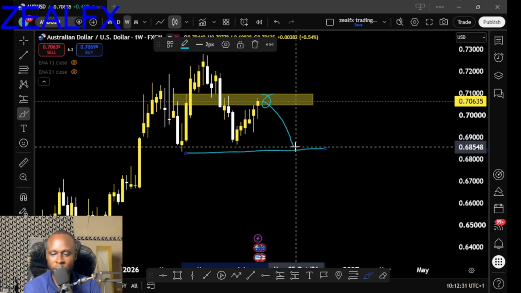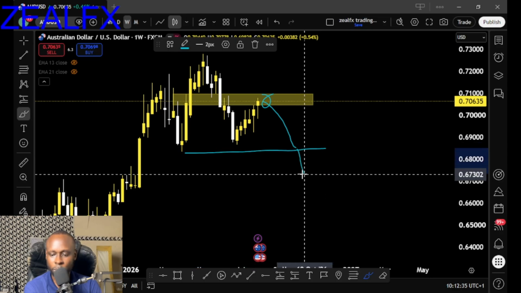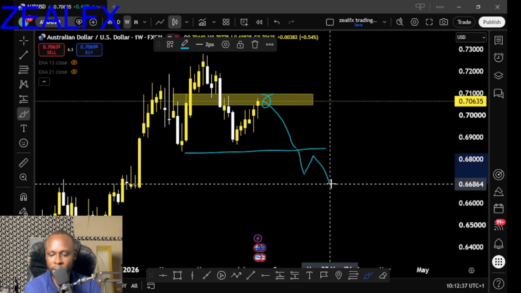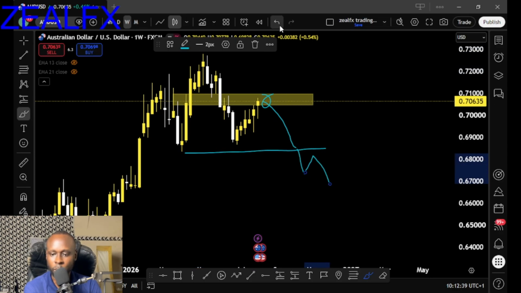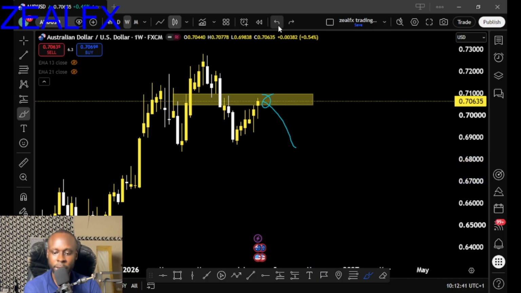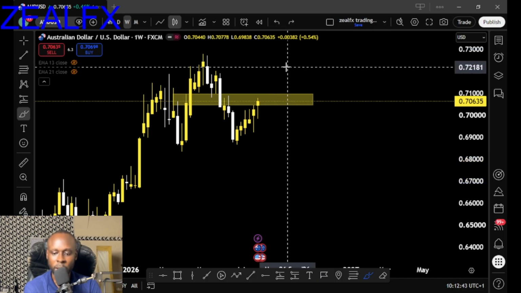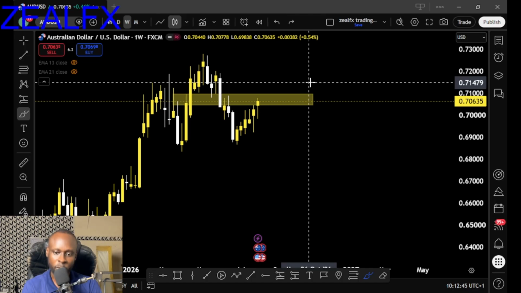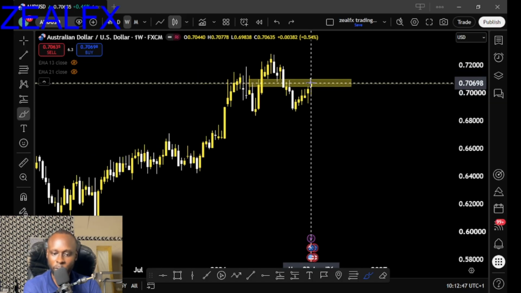So for us to start looking for any possible selling on Australia USD, we need price to break this level, then wait for a retest for us to join the sales, because we don't want to trade against the trend. We need price to flow in our direction, which is the trend of the market, for us to join price flowing to the downside.